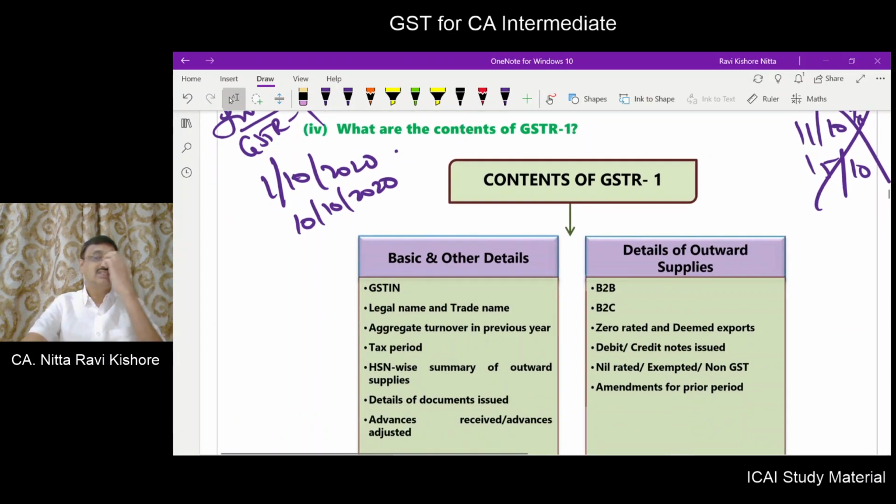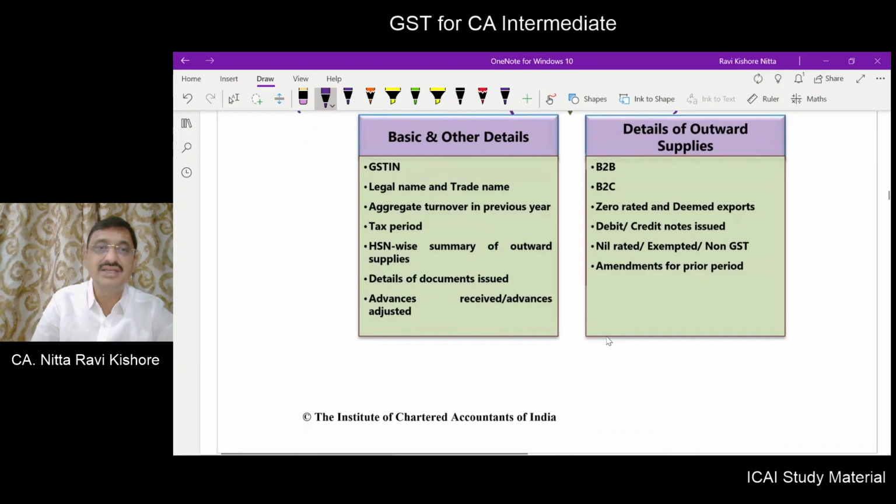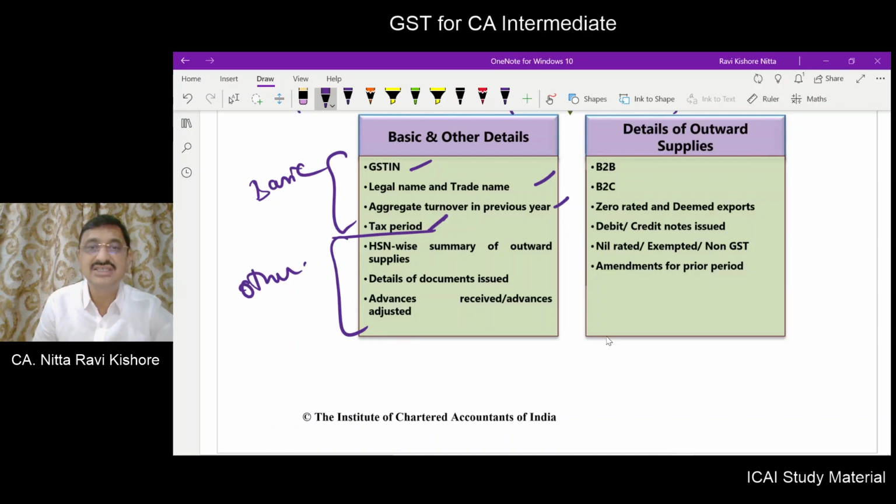What are the contents of GSTR1? GSTR1 will have some basic and other details and details of outward supplies. What are the basic details which have to be given? GST number, legal name, trade name, aggregate turnover in the previous year, and the tax period. These are basic details. What are the other details? HSN summary of outward supplies, details of documents issued, advances received, advances adjusted.